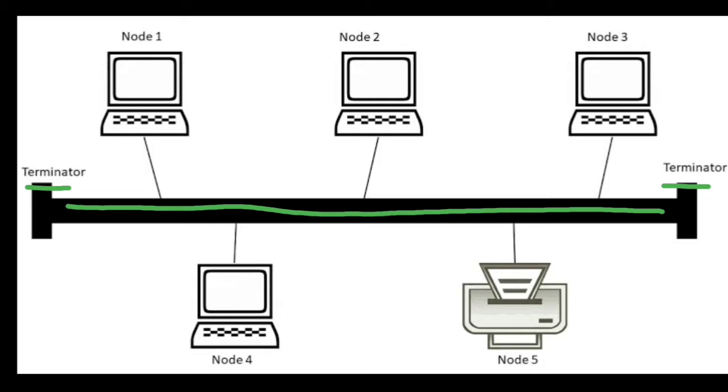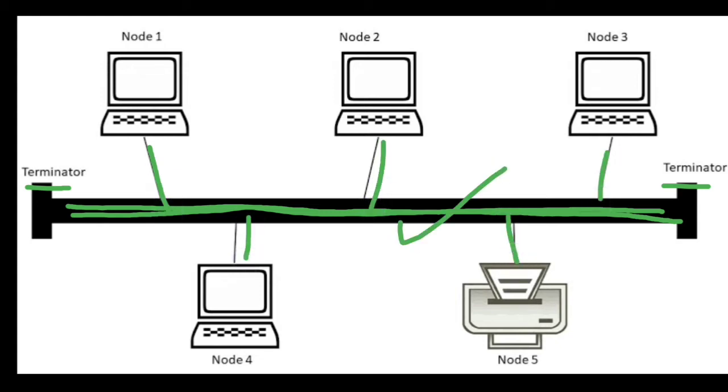We know in bus topology one long cable acts as a single communication channel. Here is the long cable, which acts as a single communication channel, and all the devices are connected to this cable. These are the devices, these are the nodes, and they are connected to this single cable. Nodes can be your computers, laptops, mobiles, printers, scanners, they can be any device.